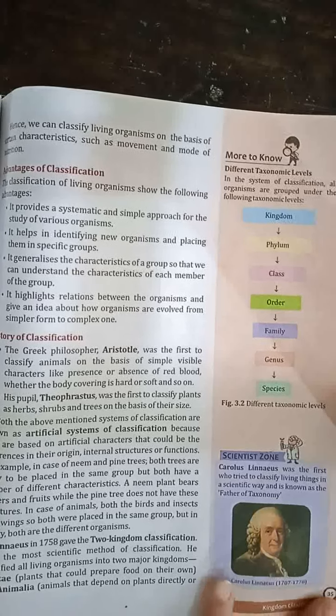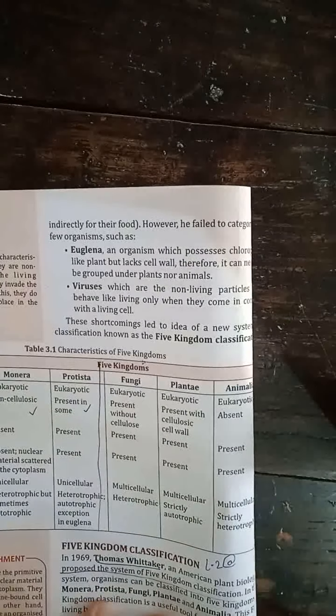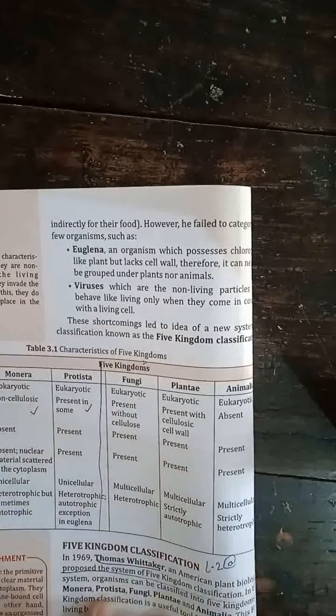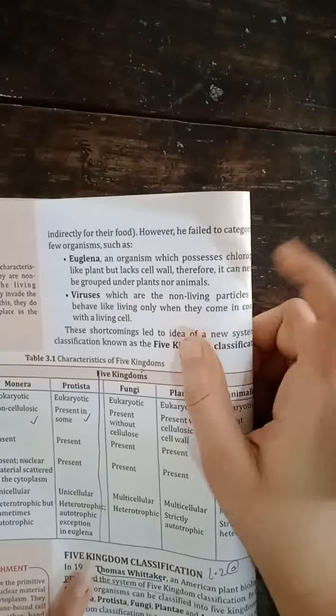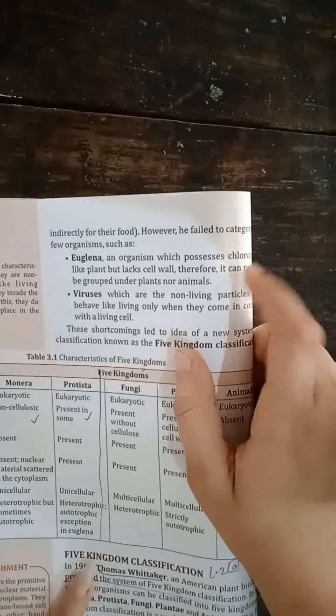So he classified it into two major groups, but there were also problems. So what were the problems? He failed to categorize a few organisms. They were Euglena and viruses. Why? Because Euglena is an organism which possesses chlorophyll like a plant, but it lacks the cell wall. Therefore, it can neither be grouped under plants nor animals.